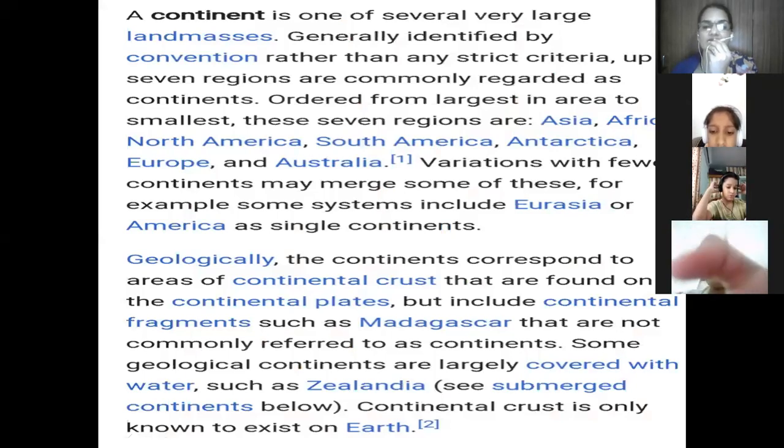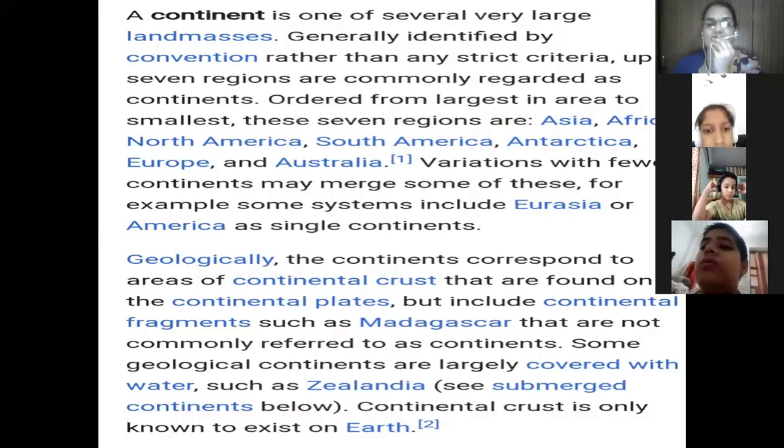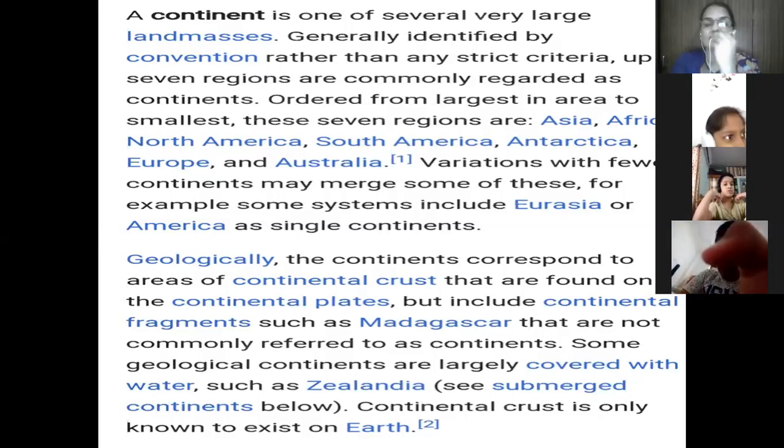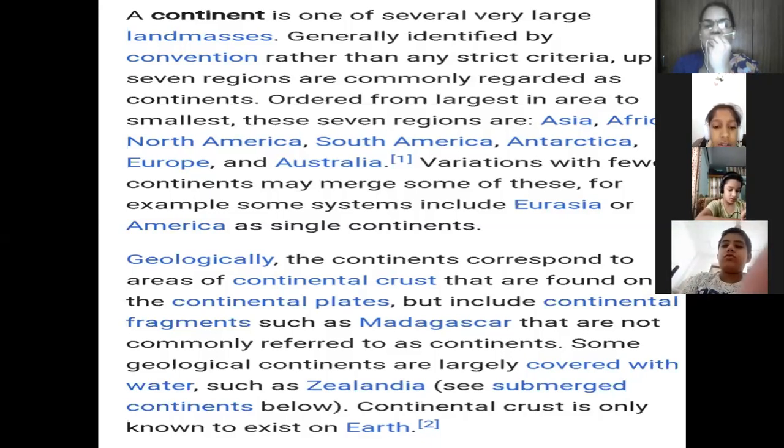A continent is one of several very large land masses, generally identified by convention rather than any strict criteria, up to 7 regions commonly regarded as continents. Ordered from largest in area to smallest, these 7 regions are Asia, Africa, North America, South America, Antarctica, Europe, and Australia. Variations with fewer continents may merge some of these. For example, some systems include Eurasia or America as a single continent.